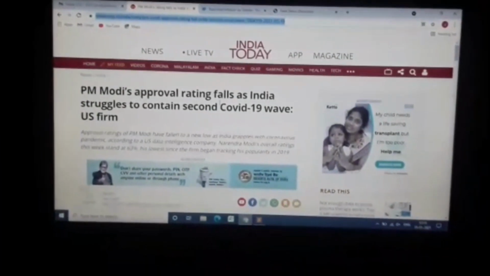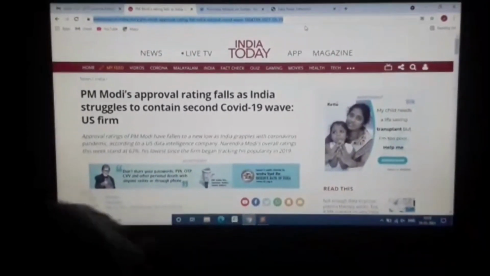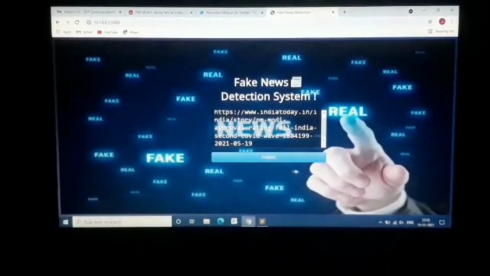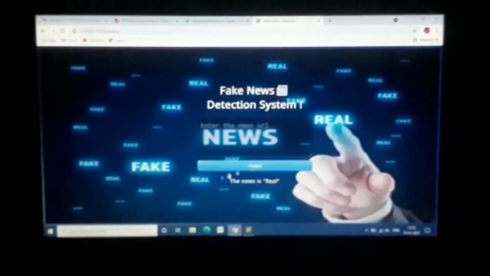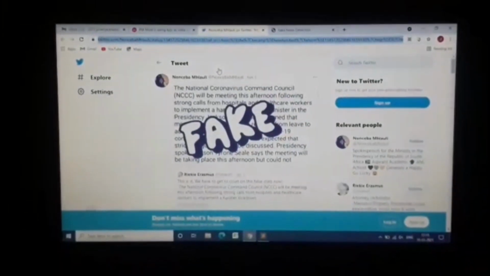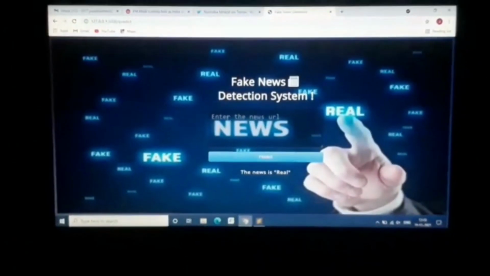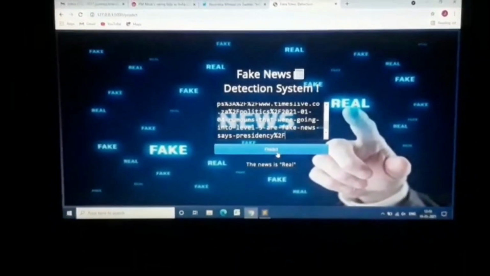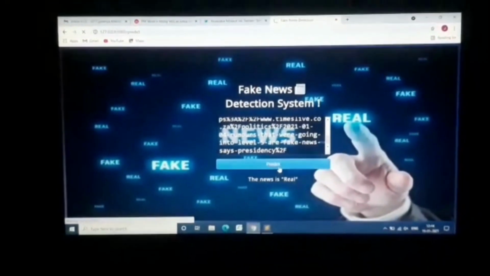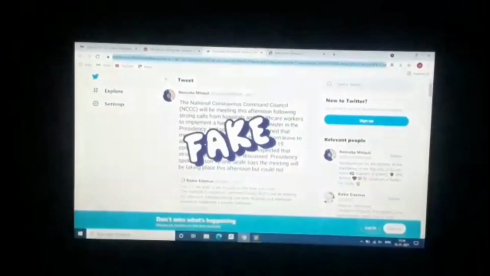We first predict whether the news is fake or real. So I search for COVID-19 news, copy this, paste it here and click on the predict button. Then this gives me real news, which is also real news. For the fake news I use Twitter, and we click on the URL of this, then paste it here and click on the predict button. It gave me fake, and this news is also fake.